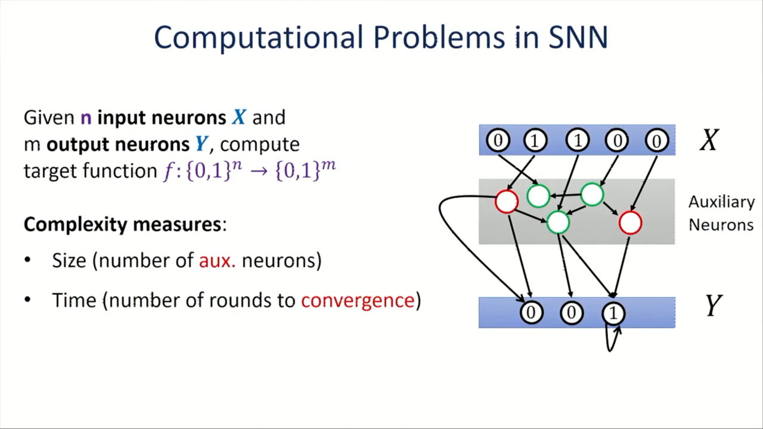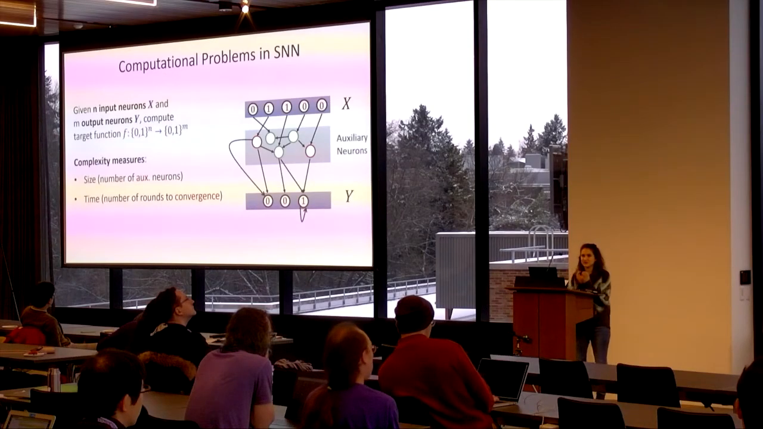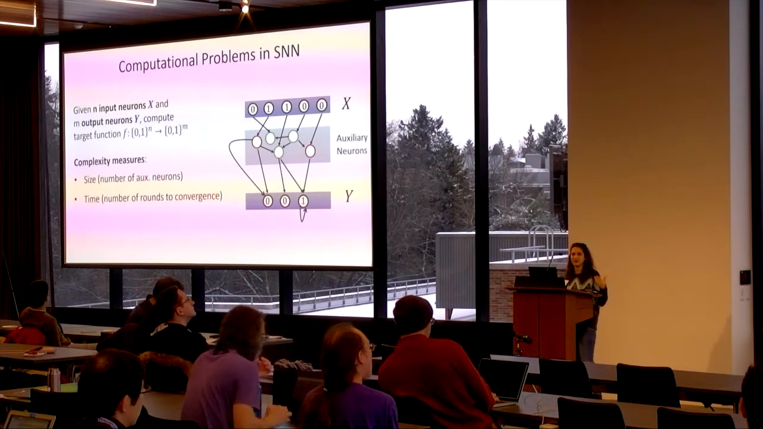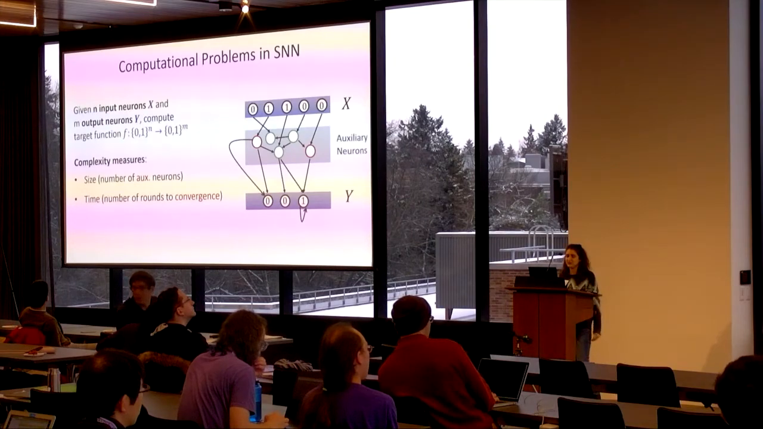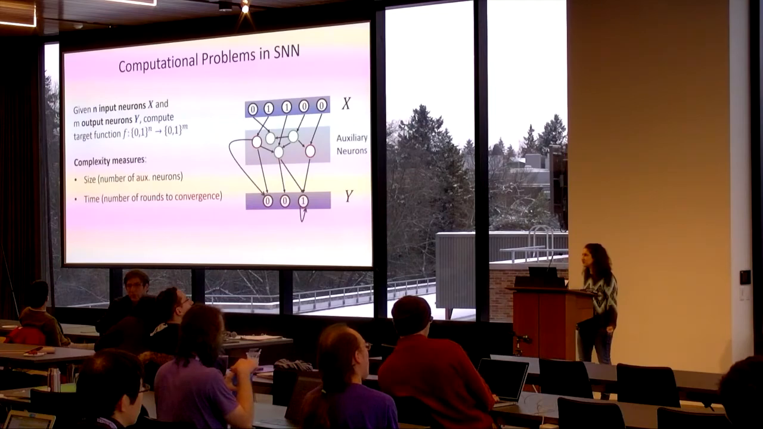Okay. When we talk about computational problems in this model, usually we are given a set of special input neurons X and a special set of output neurons Y, and the goal is to construct a network that solves some target function between the input neurons and the output neurons. The complexity measures that we look at are the size of the network, meaning the number of additional, auxiliary neurons that we use, and the time, meaning the number of rounds it takes the network to converge into the solution.